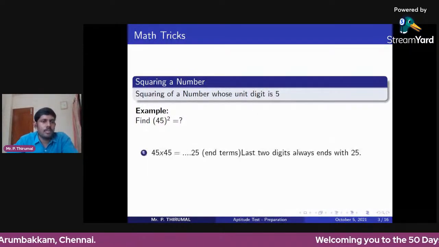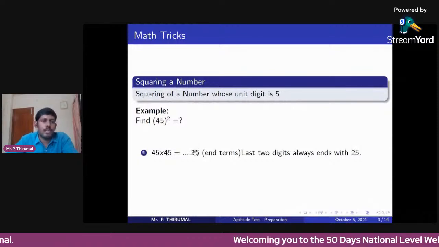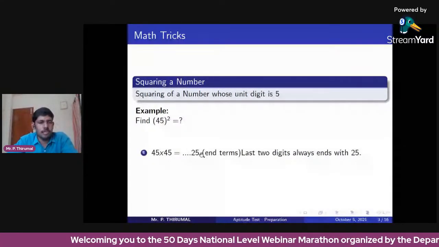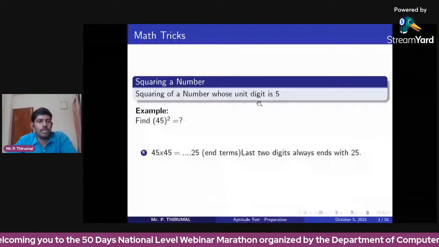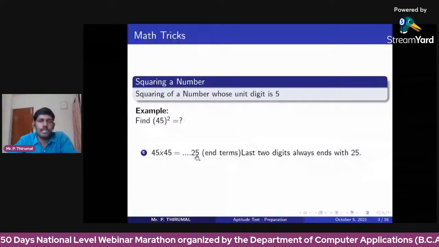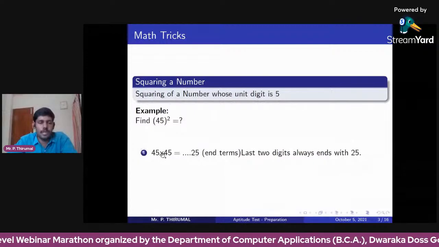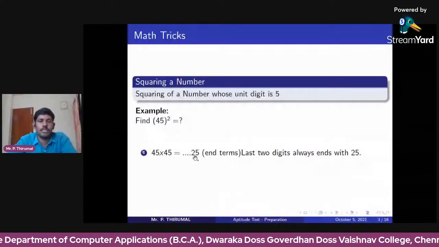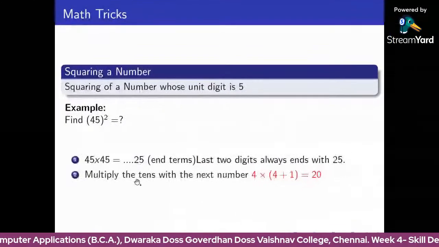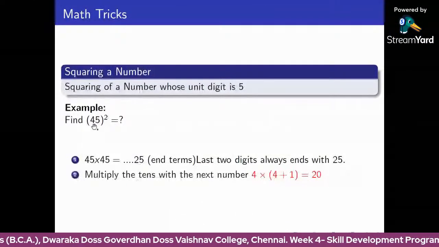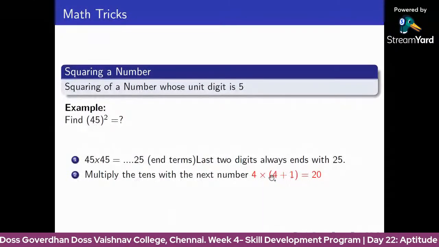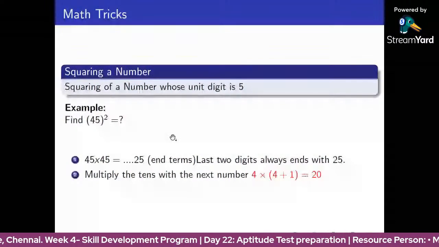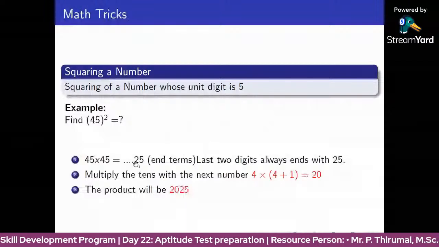First, 45 multiplied by 45. The last 2 digits always end with 25. For any number whose unit digit is 5, its square always ends with 25. So for 45 times 45, the last 2 digits are 25. Second, multiply the tens value. The tens value here is 4. 4 multiplied by the next number, 4 plus 1, that is 4 into 5 is 20. So the required answer, 45 square, is 2025.